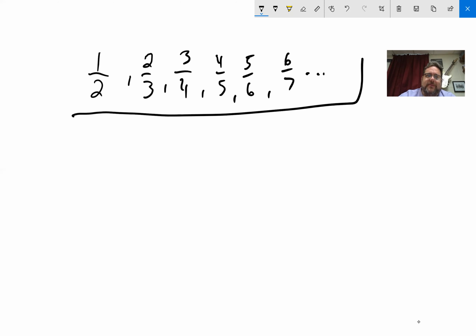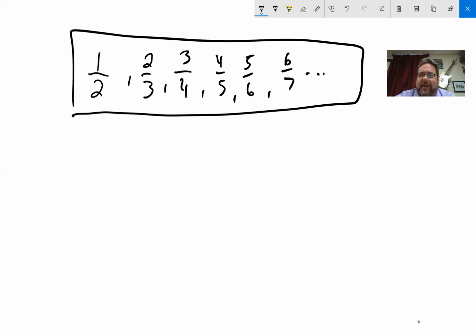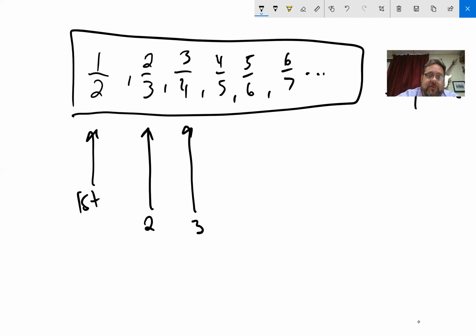And so this is an example of something called a sequence. A sequence is a list of things in a defined order. Now, our sequences are going to be numbers, and you'll see this is our first, this is our second, our third, our fourth, and so on. And in fact, in this one, we can define a formula: if the top is n, the bottom one is going to be one more. So it's n plus 1.